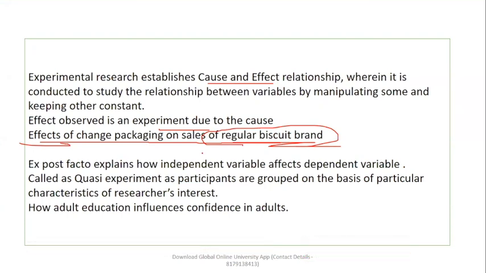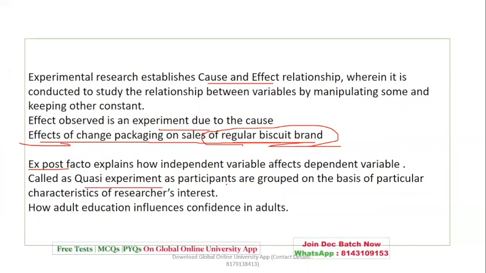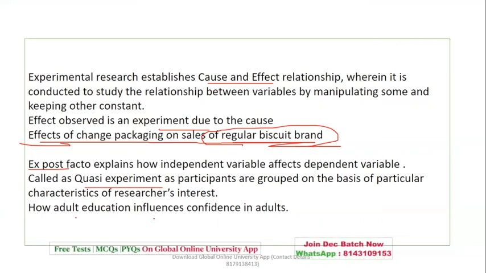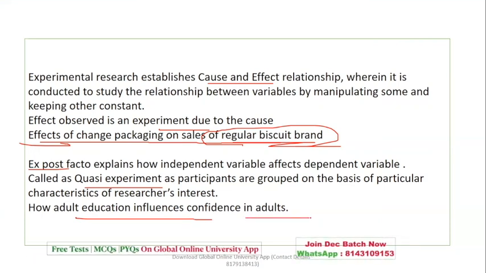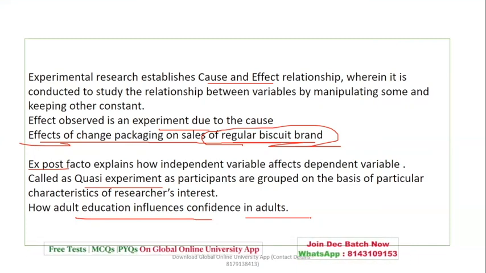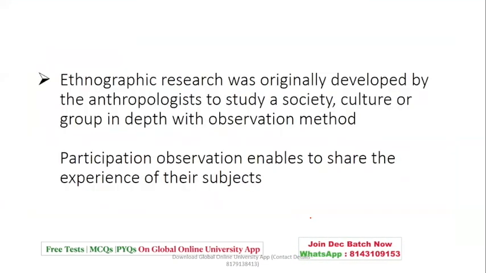Now, there is a concept called ex post facto, which explains how an independent variable affects a dependent variable. It is also called a quasi experiment, when the situation has already occurred. So basically, it deals with a situation of already occurrence. For example, how adult education influences the confidence in adults. The adult education has already happened, but how does it influence? That is a part of your ex post facto research.